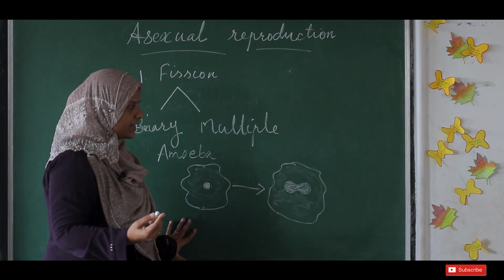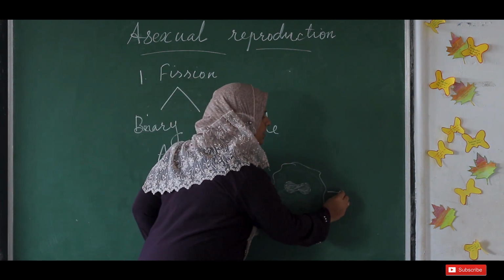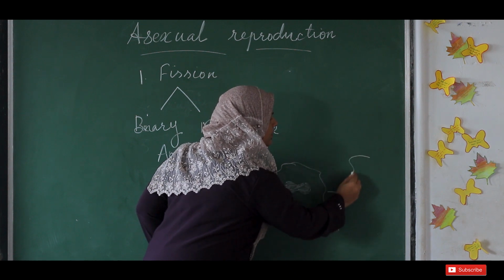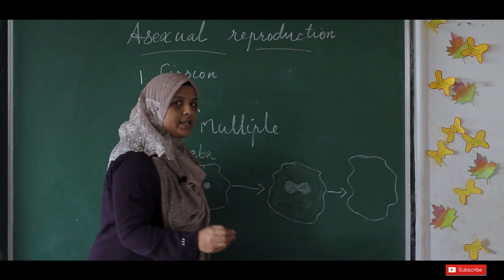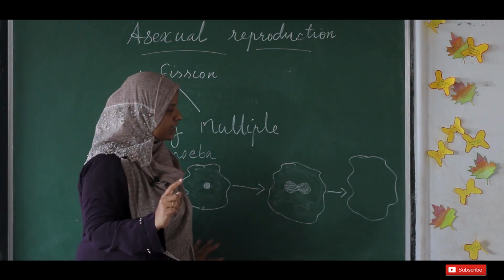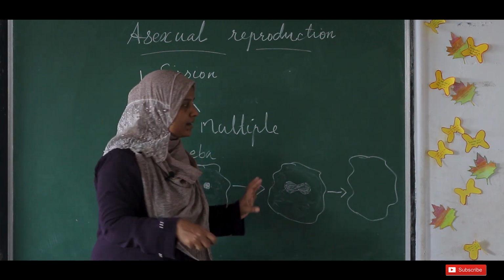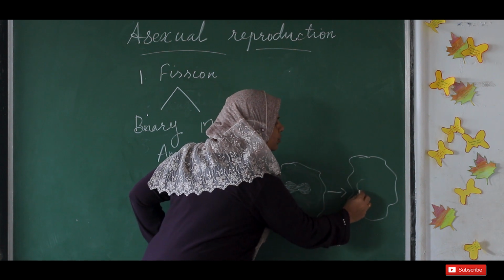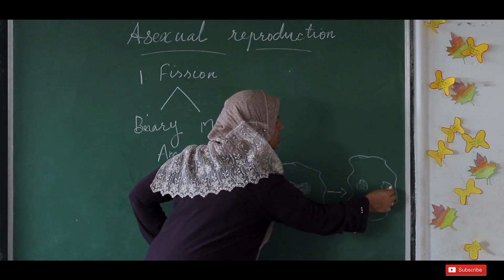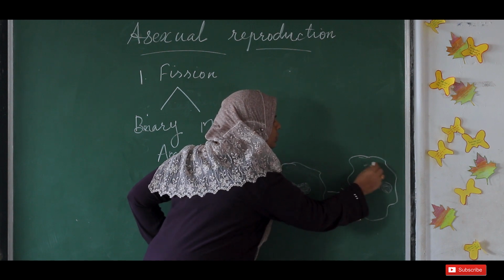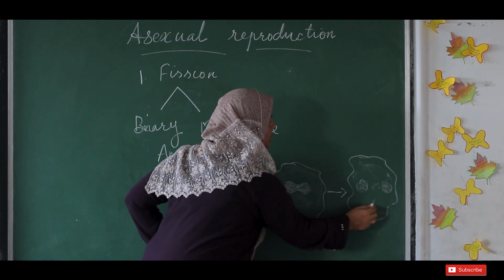In the next step, in a single body, there will be two nuclei. So here it has started splitting. Then in the next stage, the nucleus will be splitting into two. So there is a single cell with two nuclei and cytoplasm.